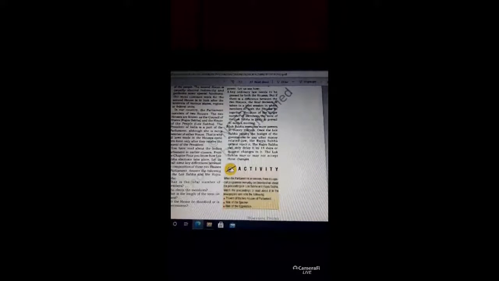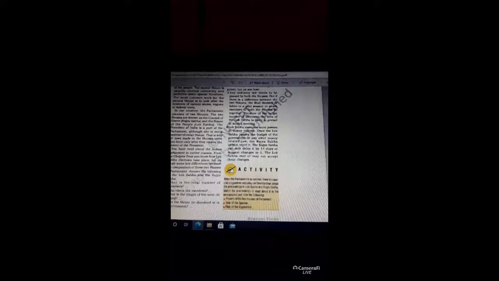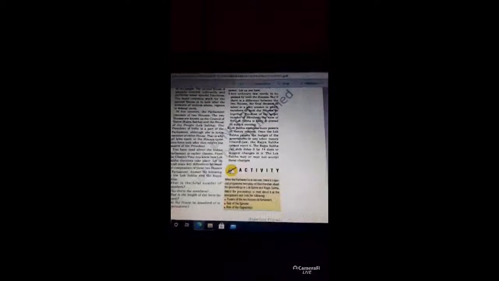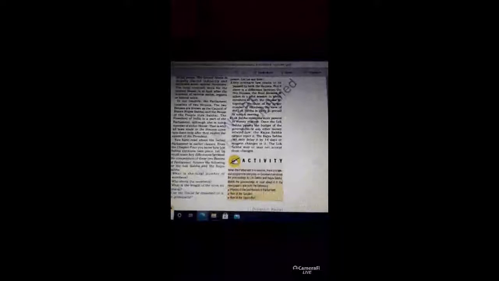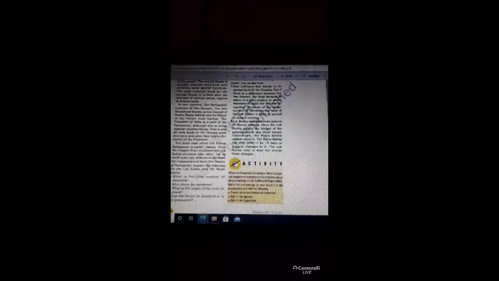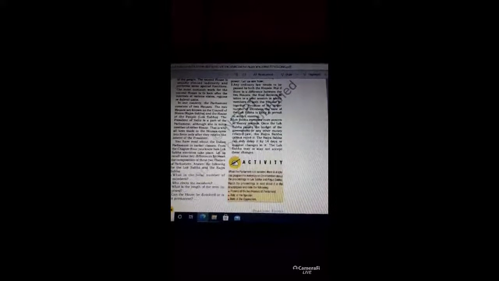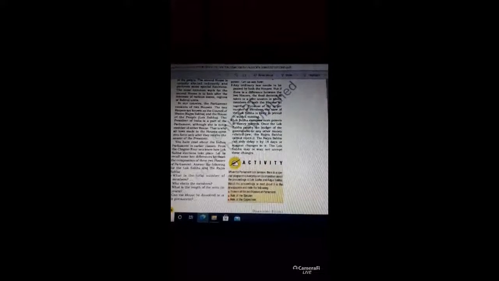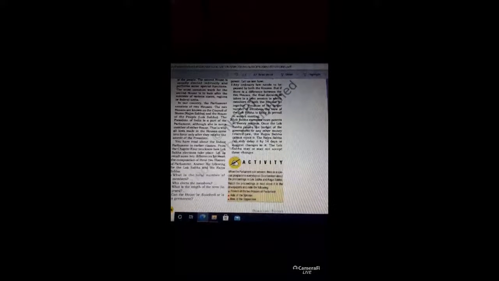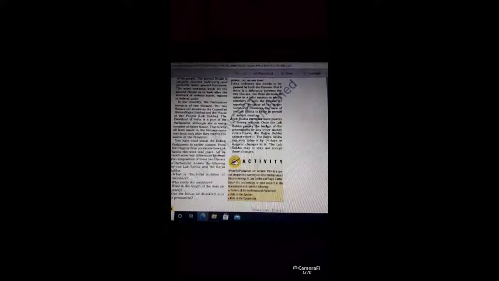Now the Indian constitution does give the Rajya Sabha some special powers over the states, but on most matters the Lok Sabha exercises supreme power. Here are some points. The Rajya Sabha has the special power, but the Lok Sabha has the supreme power, because Lok Sabha members are the elected representatives. They are the people's representatives. So that is the reason supreme power is in the Lok Sabha only.